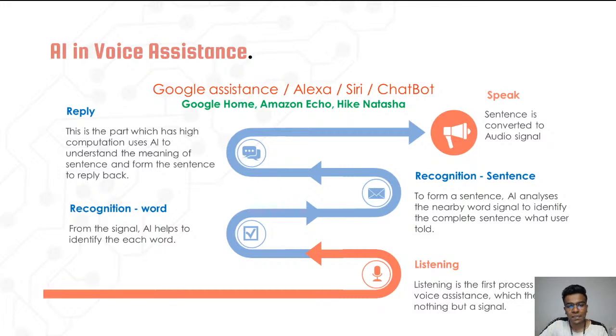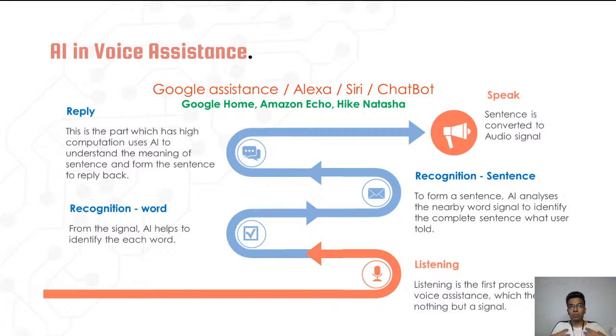And voice assistants. So you just tell me, guys, what are the voice assistants you know? If you know the answer, put your answers in the live chat. What are the voice assistants you know? Because there is some process which is working behind. So what is the process here? First of all, listening. In voice assistant devices, you have a microphone and then a speaker.